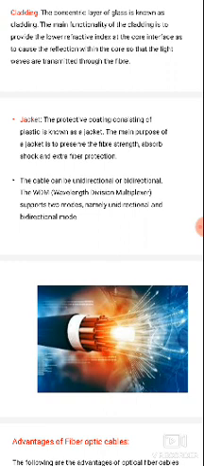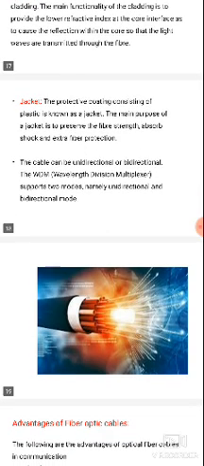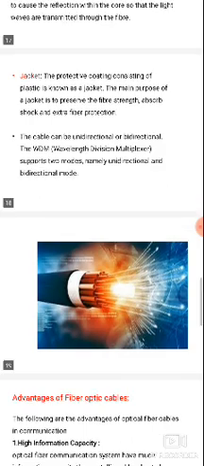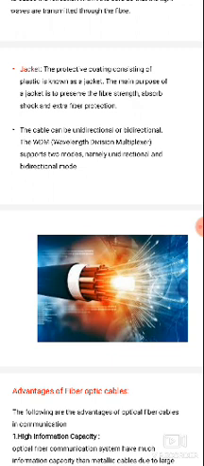The cable can be unidirectional or bidirectional. Unidirectional means it is a type of simplex. The fiber optic cable supports either simplex communication or full duplex communication, meaning bidirectional communication.